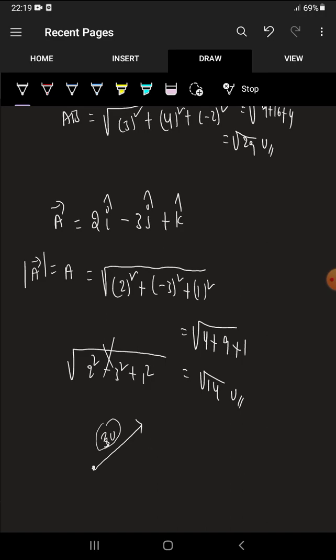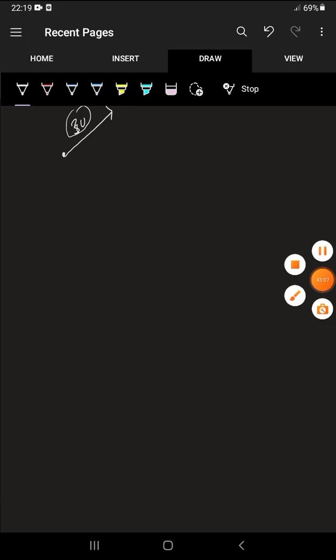Okay, fine. Next, direction. See, next is the direction of the vector. What is direction?